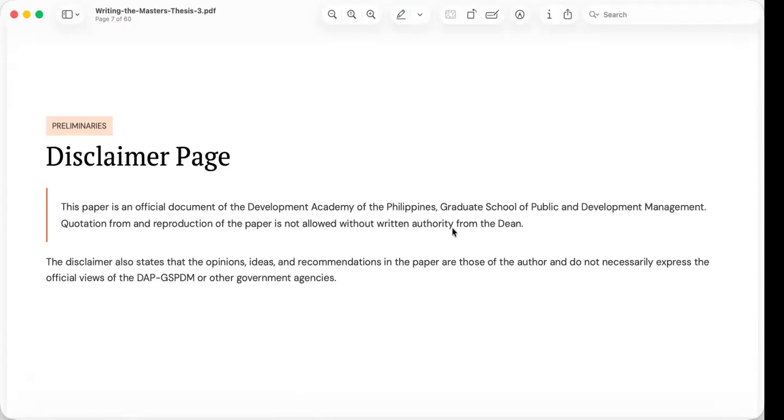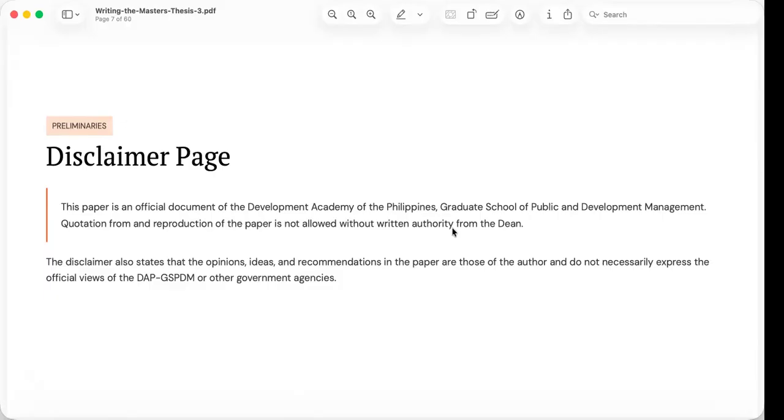This means that although the university approves the research as an academic work, it does not necessarily endorse every argument made by the researcher. The institution certifies that proper scholarly procedures were followed, but responsibility for ideas remains with the author alone. This distinction reflects an important principle in graduate education.